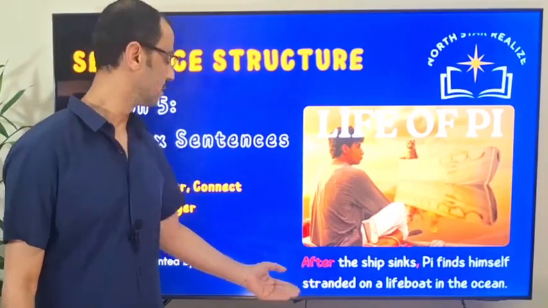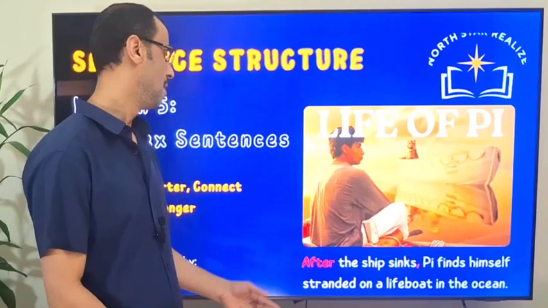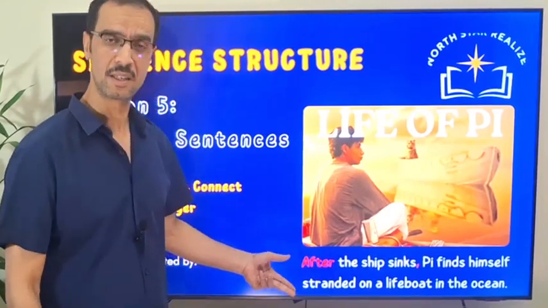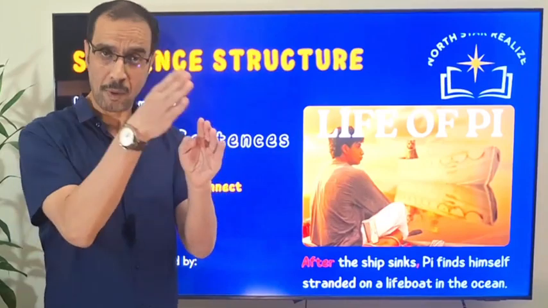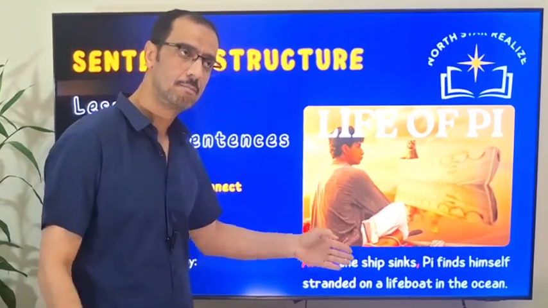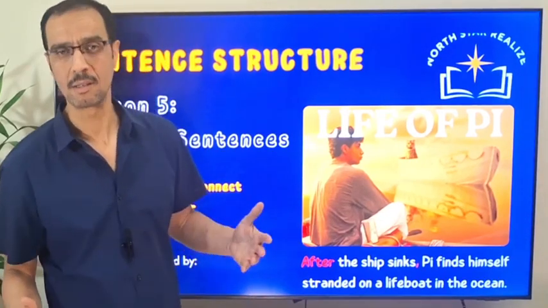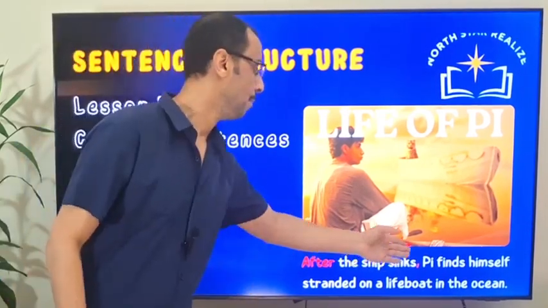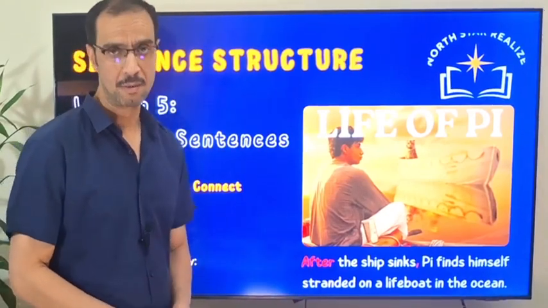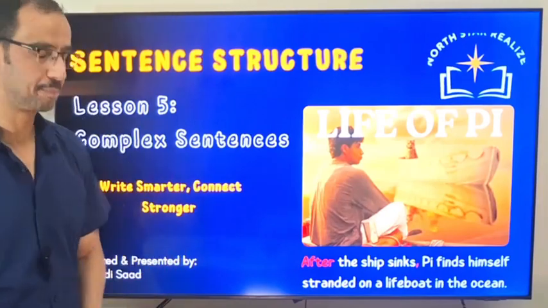We have an example here. After the ship sinks, Pi finds himself stranded on a lifeboat in the ocean. This is a complex sentence. It is made of two parts. The first part, after the ship sinks. We can't stop here. The information is incomplete. So we have to complete: Pi finds himself stranded on a lifeboat in the ocean. Let's go ahead and discover what a complex sentence is.